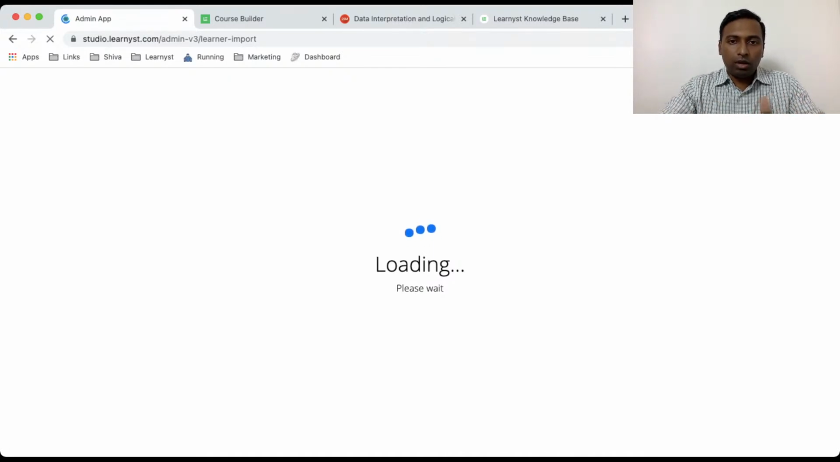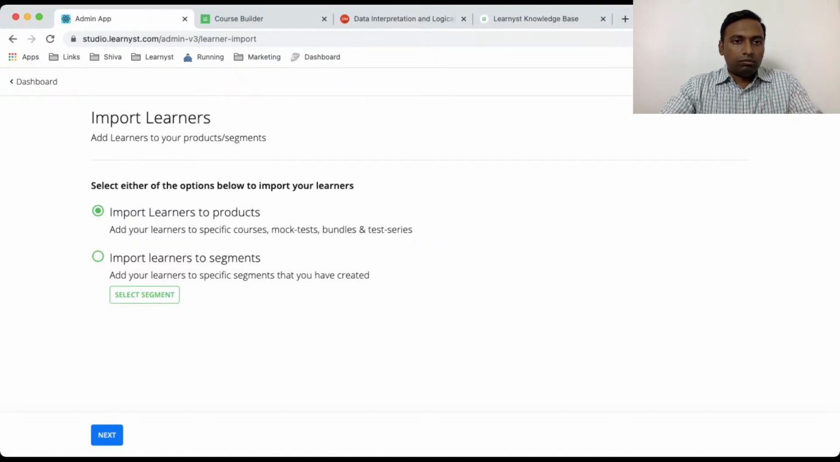So, but yeah, the loading will be a bit slow, but you have to bear with me. I'll keep it to the minimum. So as you can see here, we have given one more option where you can import the learners to a particular segment. This second option is what I'm talking about, where you can import the learners to a specific segment.